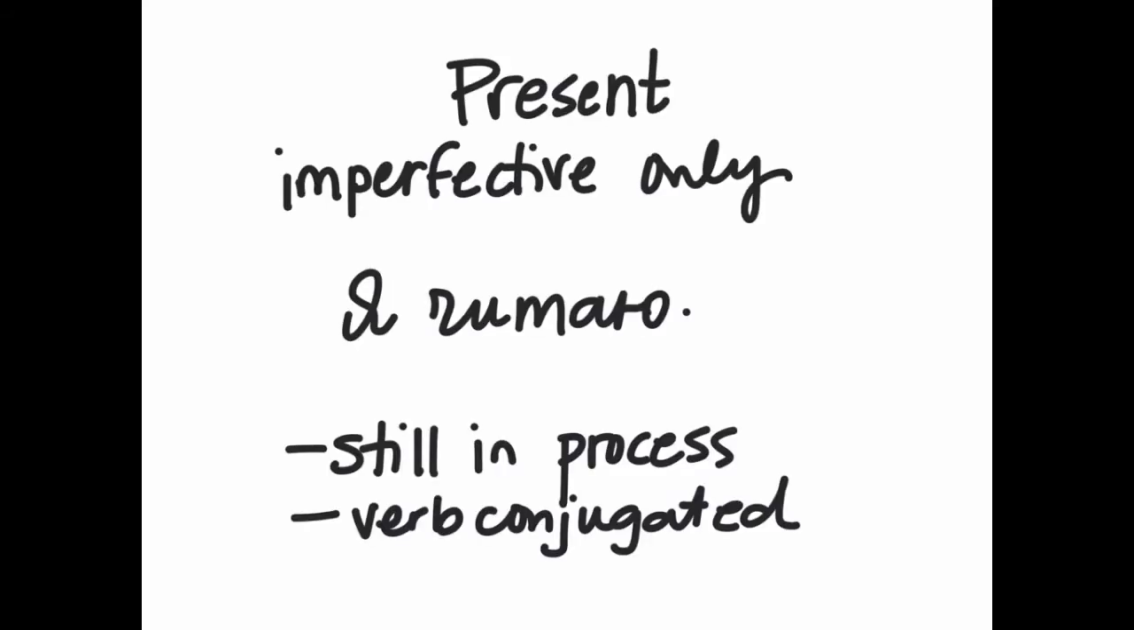In the present tense, we can only have imperfective. Я читаю. I am reading. And this makes sense because when we're doing something in the present tense, it's still in process. And so what we do to make a present tense verb, as you already know, is we conjugate an imperfective verb.